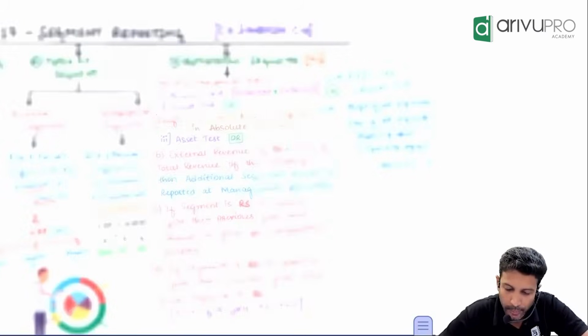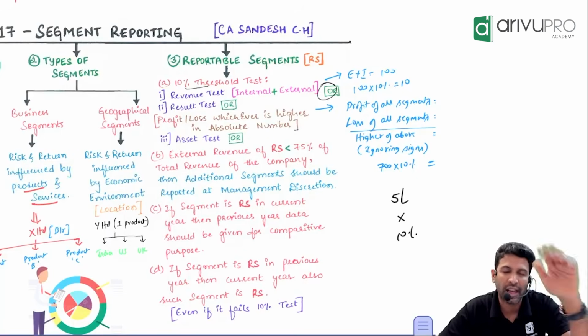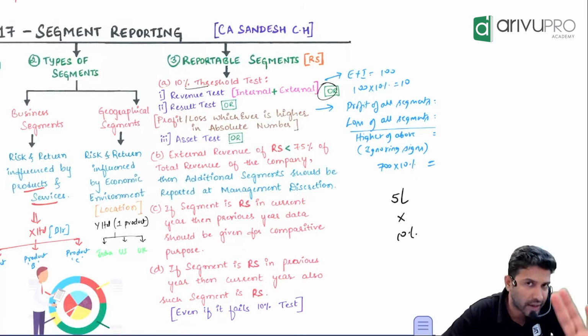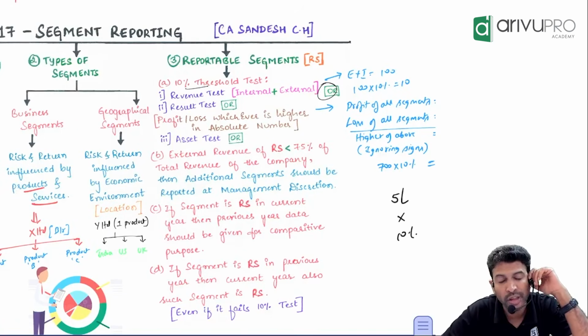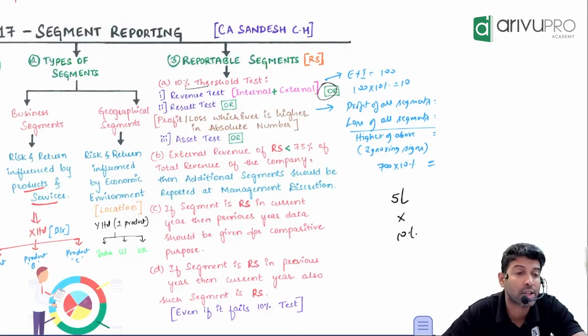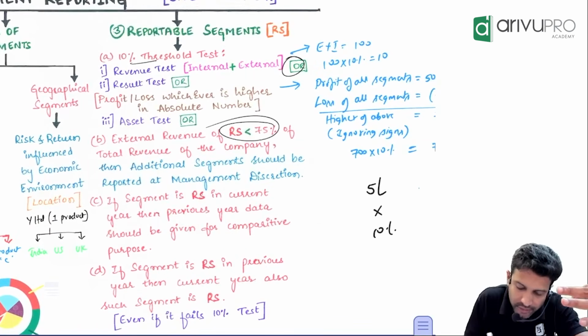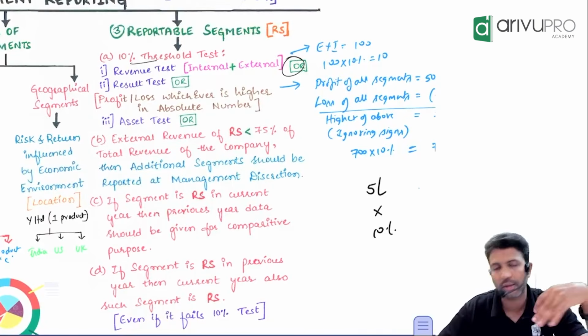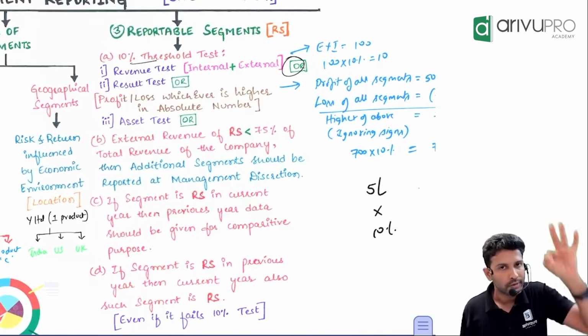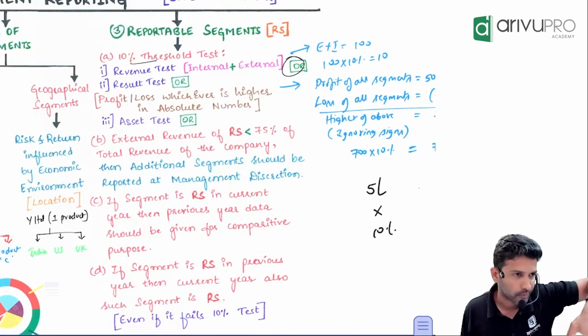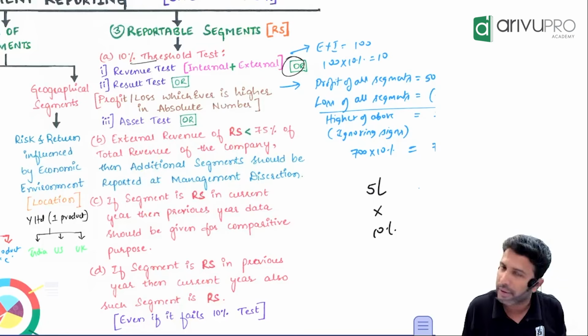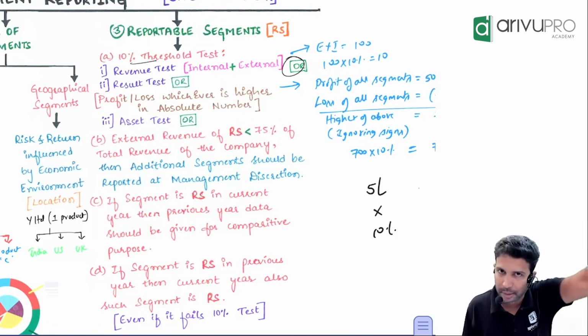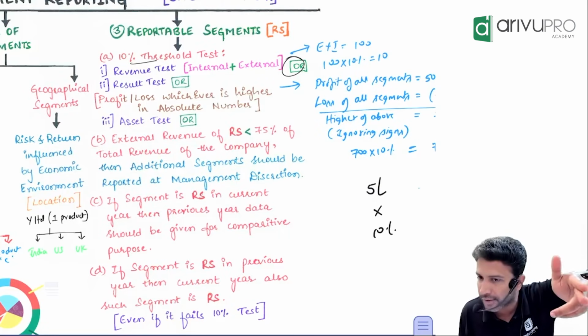Okay, next one. Sir, there is one more aspect that we have to do here. After the 10% test, we have to do something called the 75% threshold test. What is this? First, you do the 10% test. What will you get? Reportable segments. Out of all the segments, you will be able to identify which are reportable.